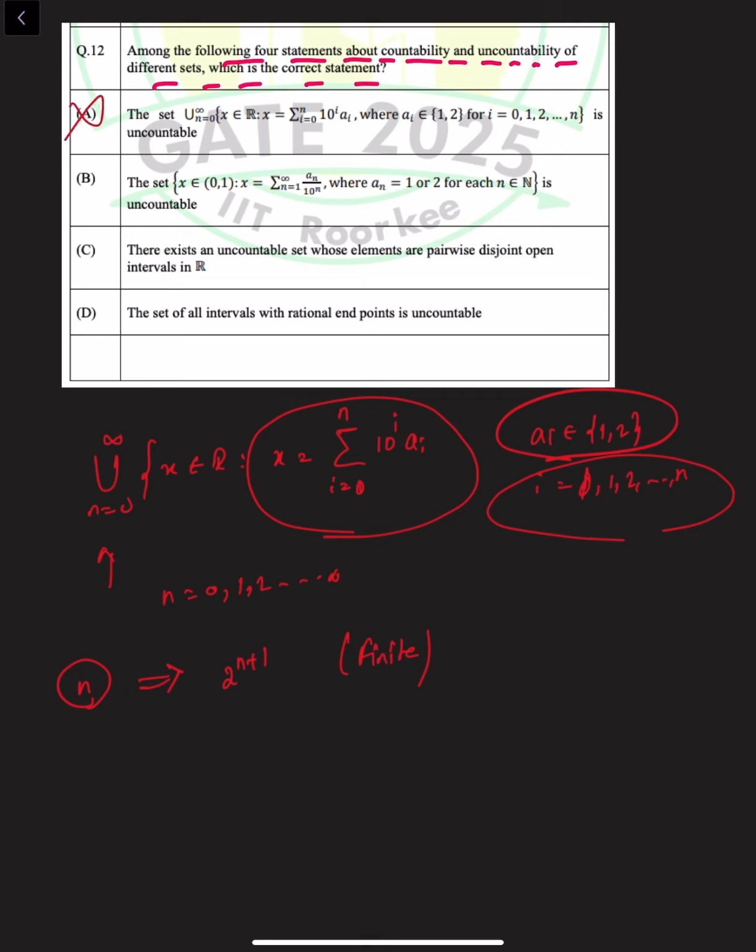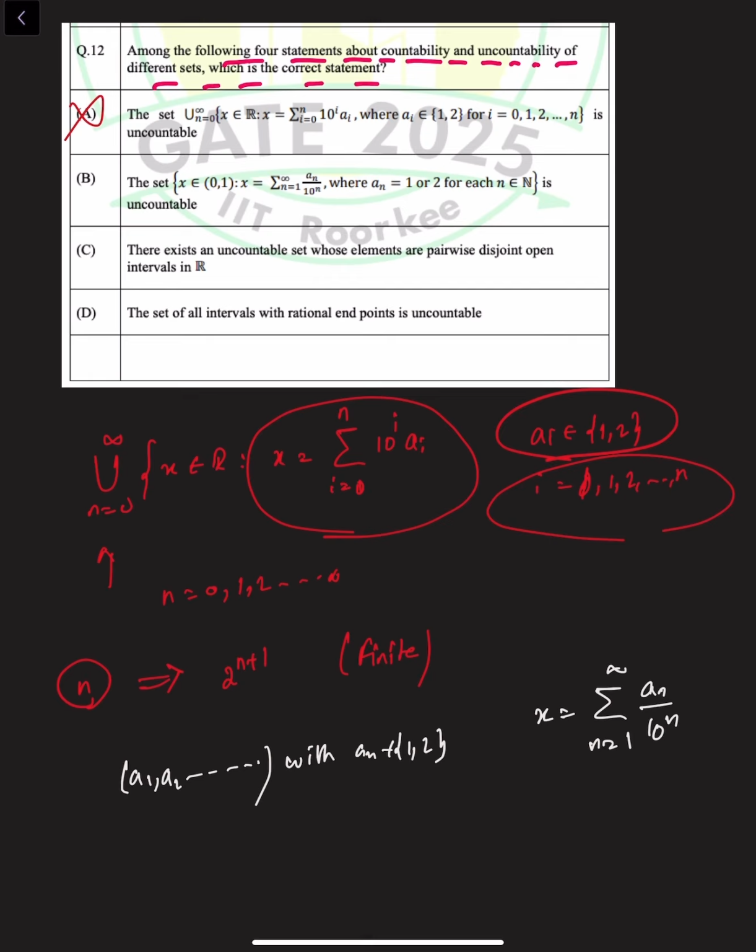If we consider the second statement, on the other hand, we have a1, a2 and so on till an, with each a_n belonging to {1, 2}. We can clearly see that x is the sum over n equals 1 to infinity of a_n by 10 to the power of n.